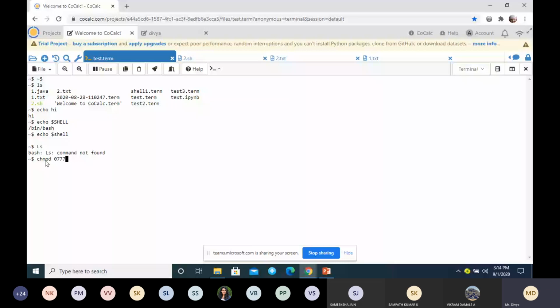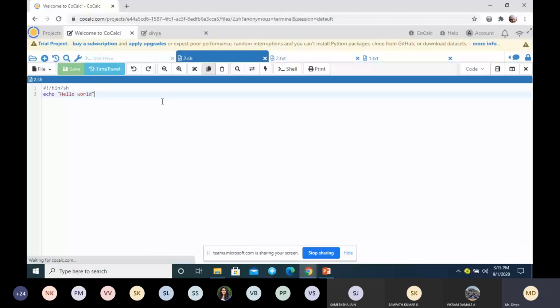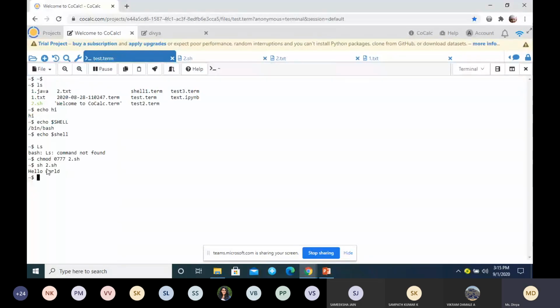If everything is fine, you will get the next command prompt, the dollar symbol. Then to execute the file, type sh and the name of the file, sh 2.sh. You can see we are getting the output hello world. Inside that file we had the echo command. You can have n number of commands inside this file. I have written only one command to display hello world. So when you execute that file, you will get this output. Is it clear?